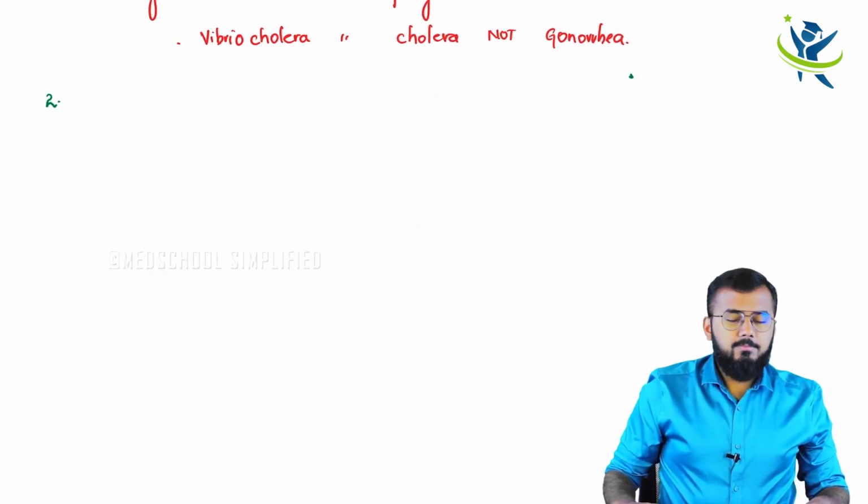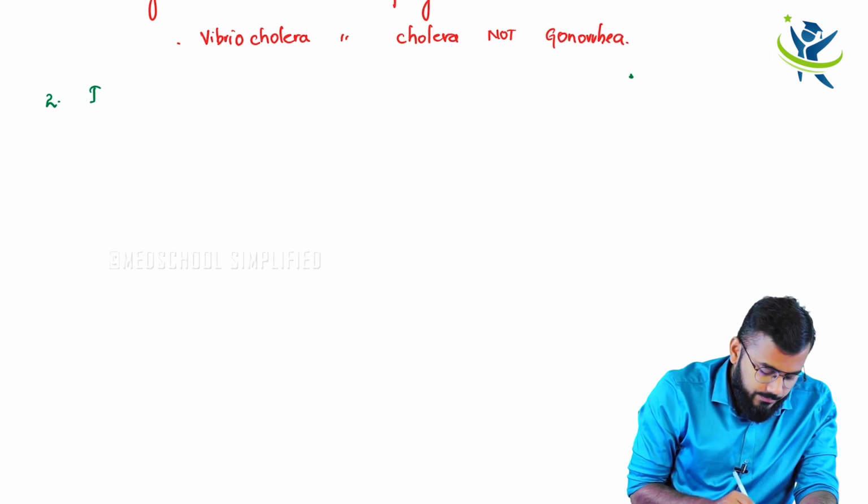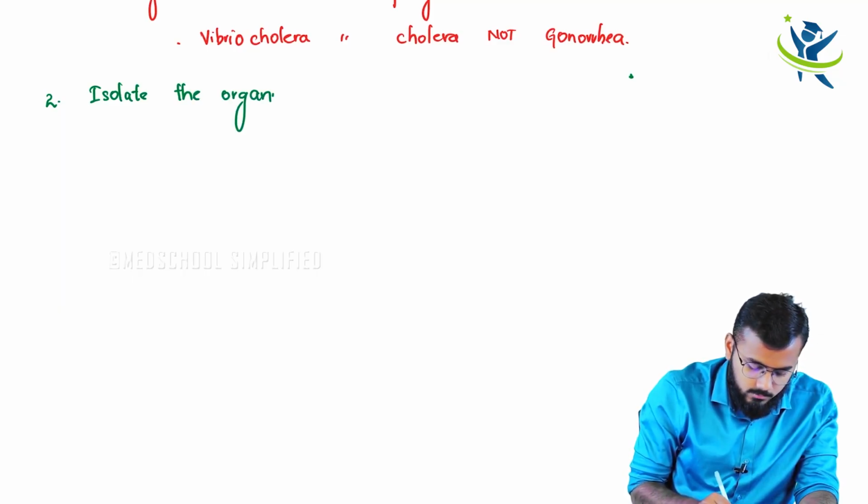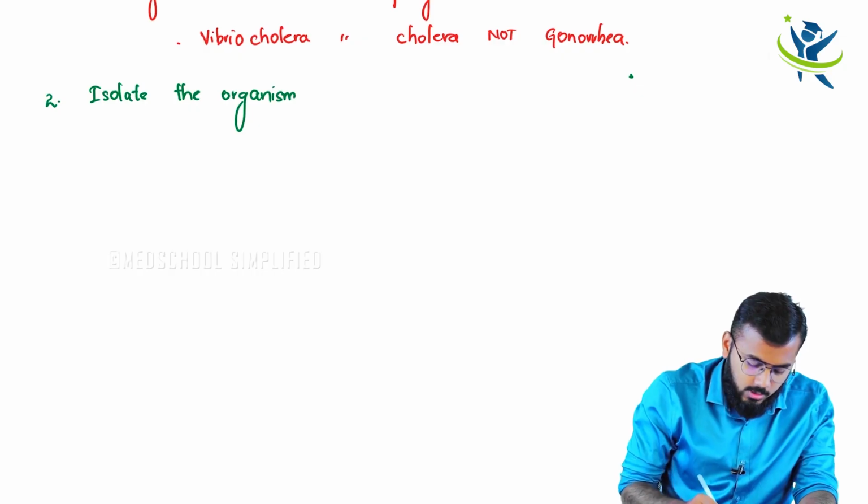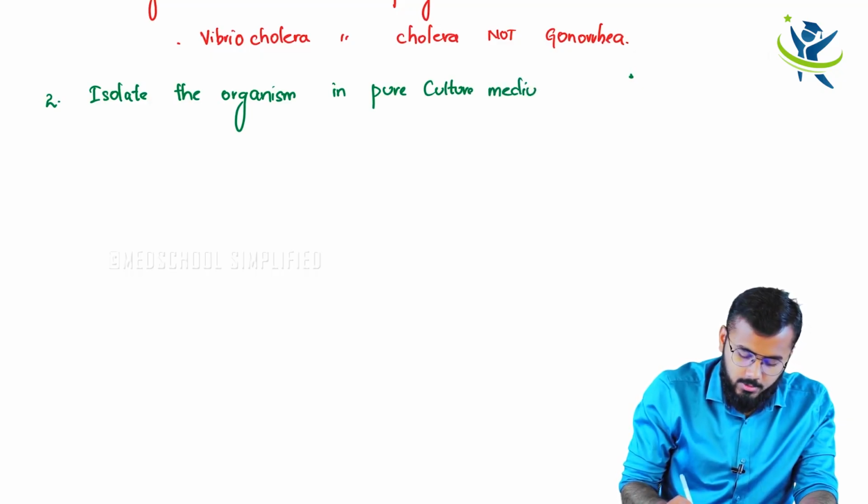He gave another postulate that you can isolate the organism in pure culture medium from the blood sample.